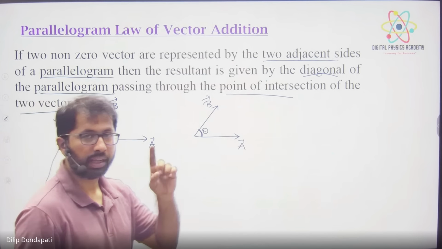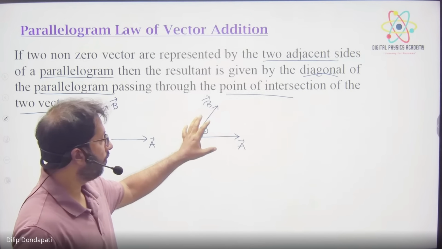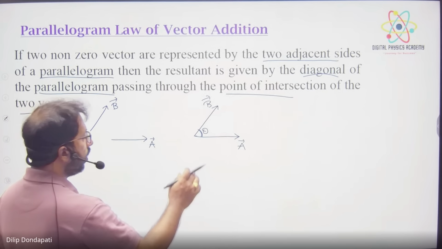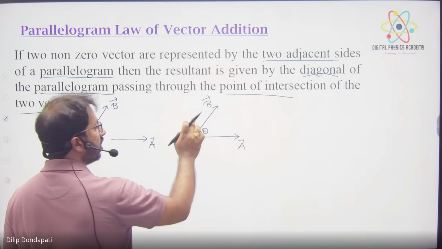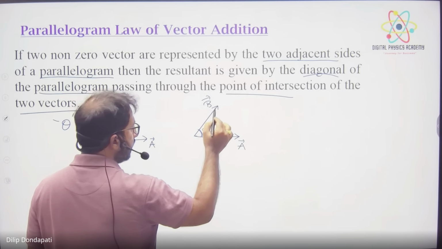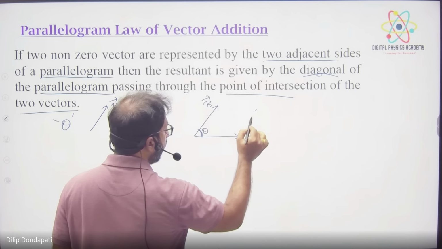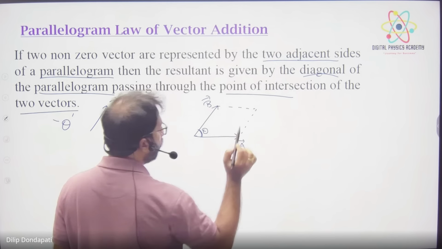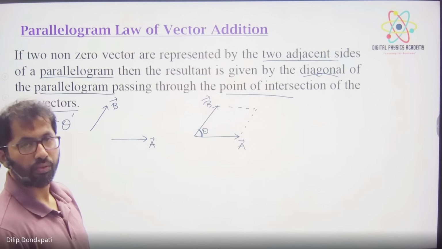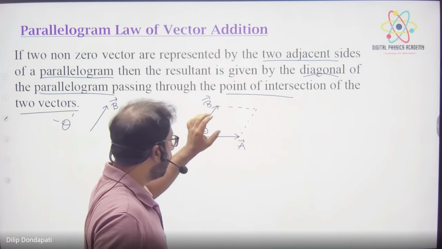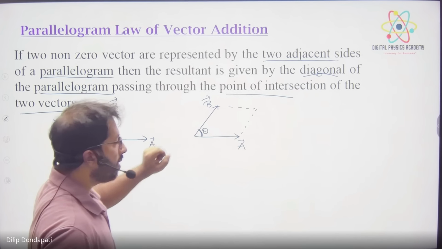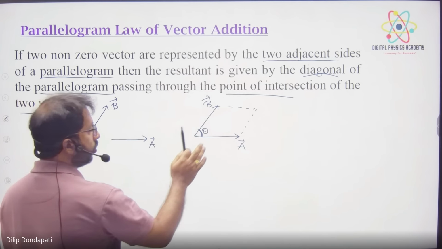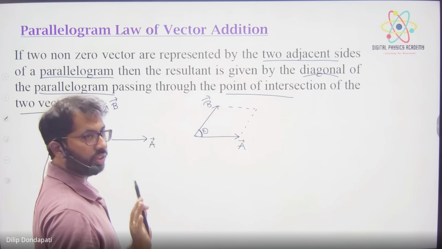Now what is the first step? We should connect tail to tail. Second step, complete the imaginary parallelogram. You treat these two sides as the adjacent sides of a parallelogram. So parallel to this you draw one line, and parallel to this you draw one line. We completed the parallelogram. First step, connect tail to tail. Second step, complete the imaginary parallelogram. Third step, we have to find the resultant of these two vectors. Resultant is nothing but the addition of vectors only.